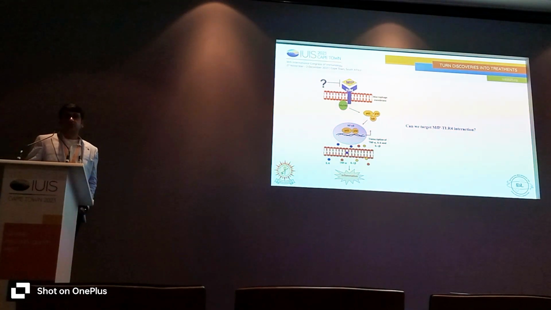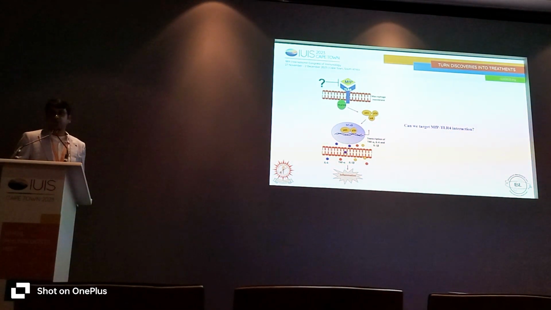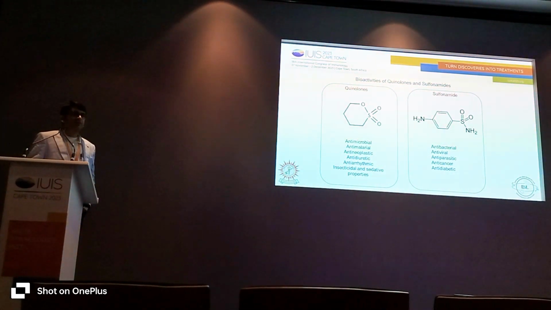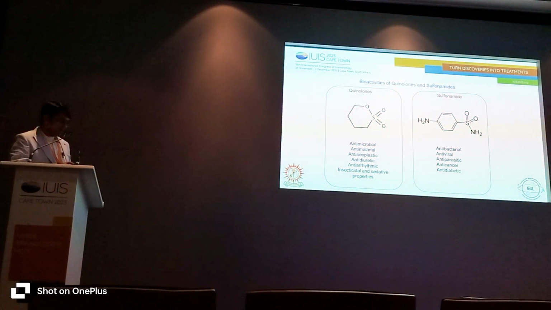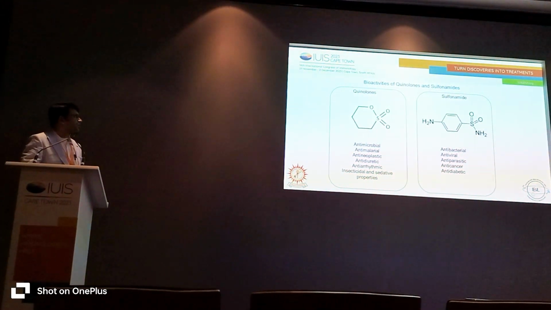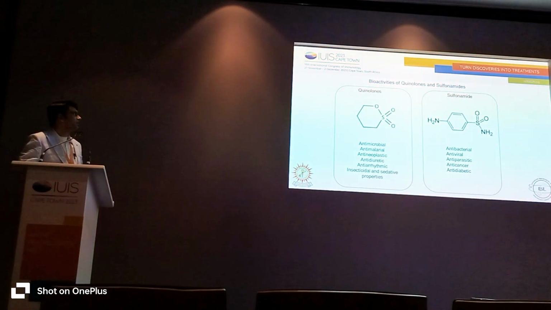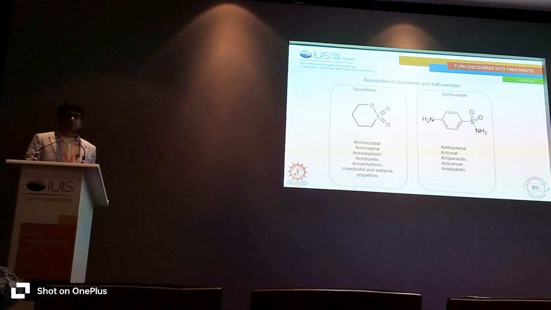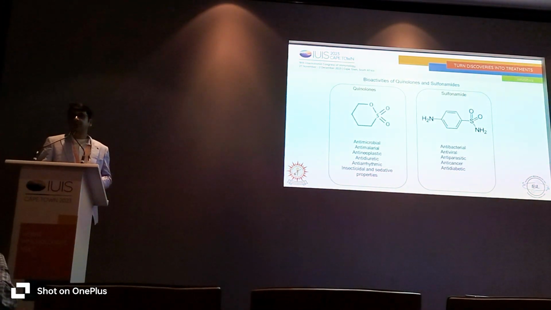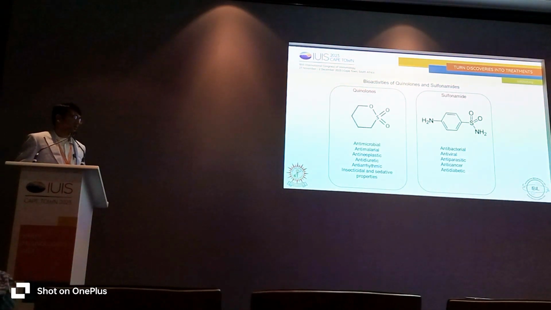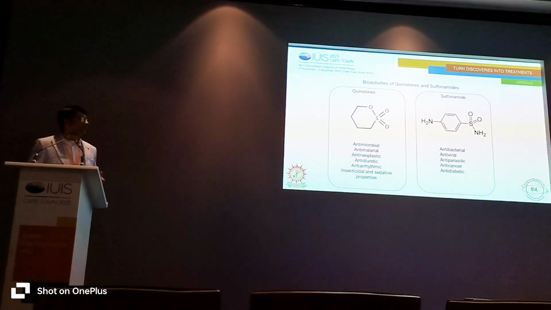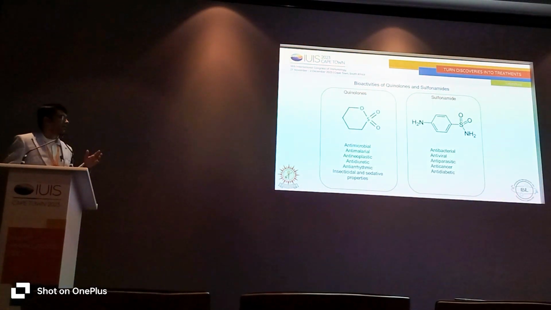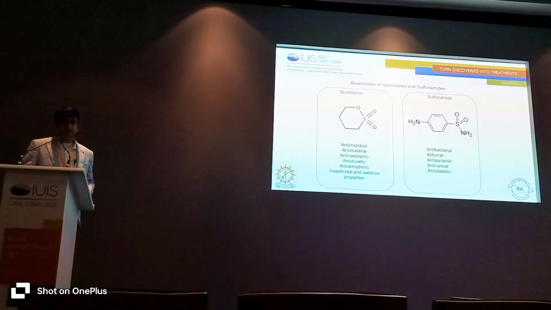So can we target this particular protein? Because our aim was to develop a drug for that. And we have so many chemistry collaborators in India. They are working with two types of scaffold, quinolones and sulfonamides. They are well-known bioactive compounds. So I asked them whether we can develop something by fusing these two types of scaffold in the laboratory, which can be effective, because these sulfonamides, their absorption rate is very low, but they are very active. At the same time, quinolones' absorption rate is very high.